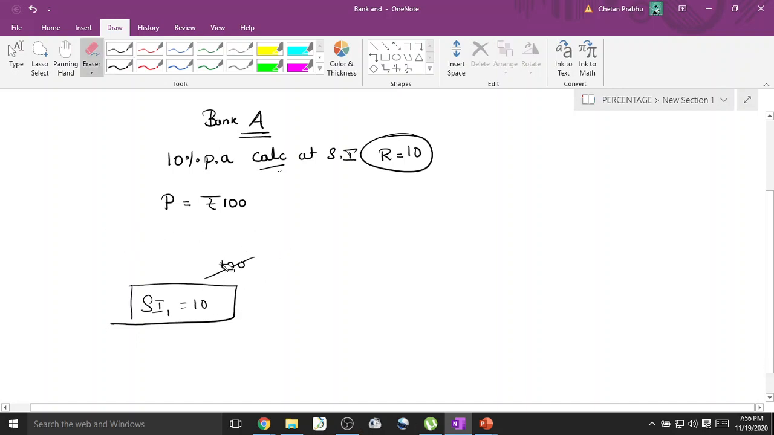I prefer the other method, which is very easy, not by going through the formula and all. So I just go by the concept. What is the rate of interest per annum? It is giving 10% return for one year. So what is the simple interest for the first year?